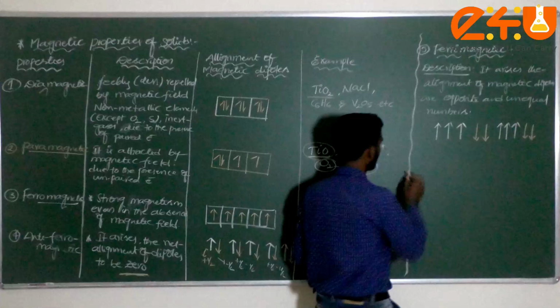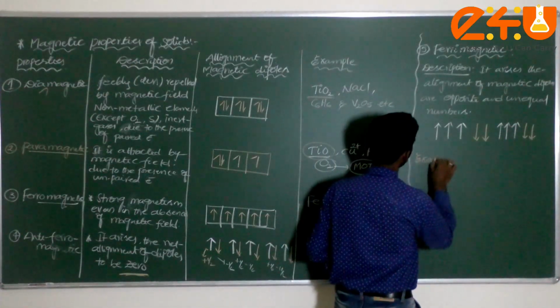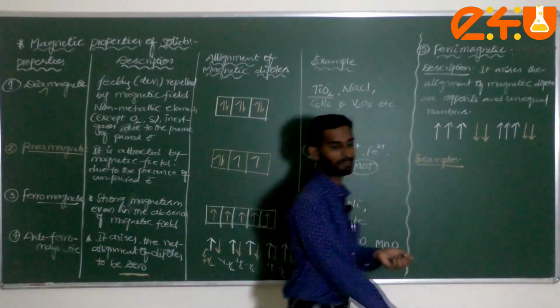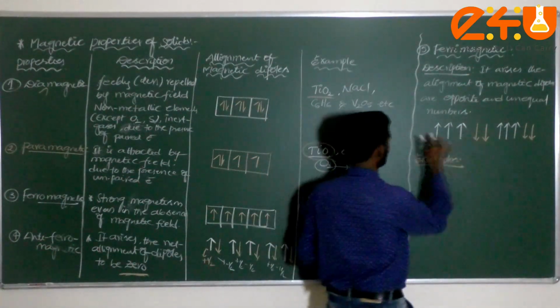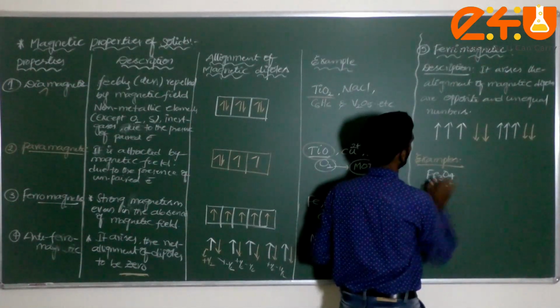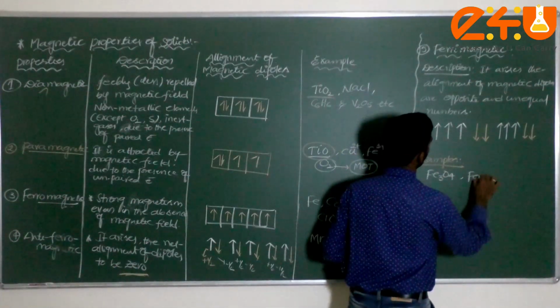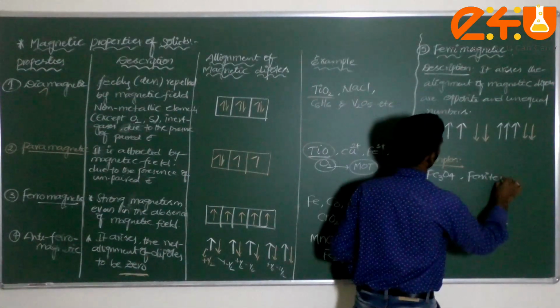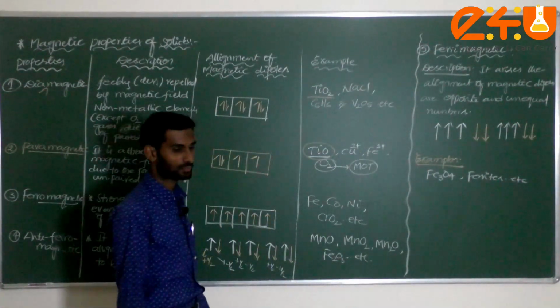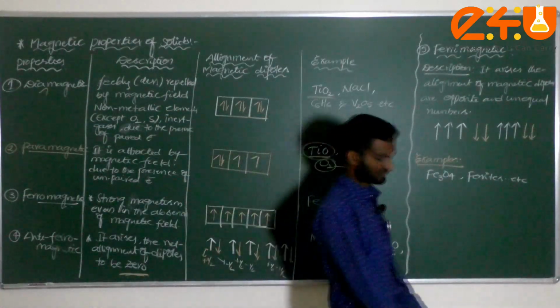Next, what are the examples which come under this alignment? In ferrimagnetic substances, I can consider Fe3O4, ferrites, and so on. These are the examples for ferrimagnetic substances.